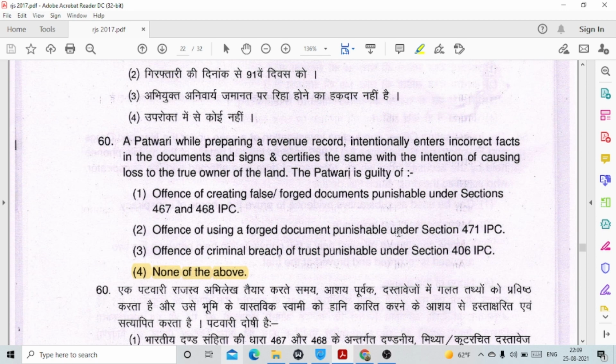Question number 60. A patwari, while preparing a revenue record, intentionally enters incorrect facts in the documents and signs and certifies the same with the intention of causing loss to the true owner of the land. The patwari is guilty of none of the above, because none of the above options is actually holding the patwari liable under the appropriate section.